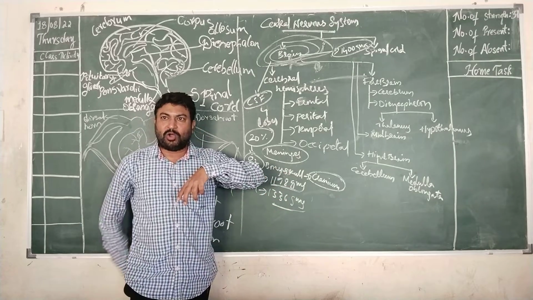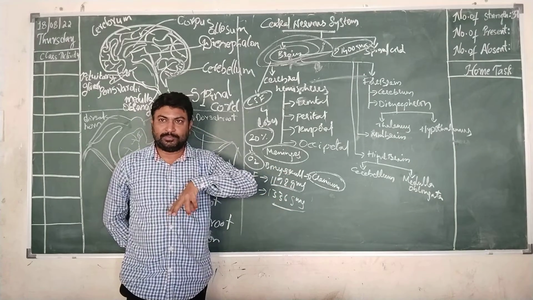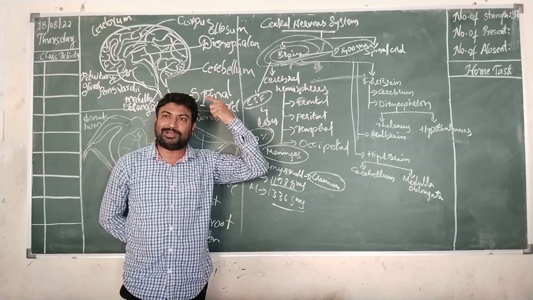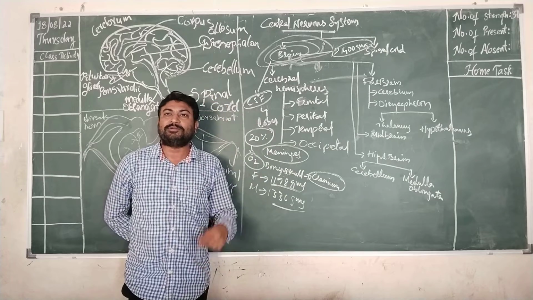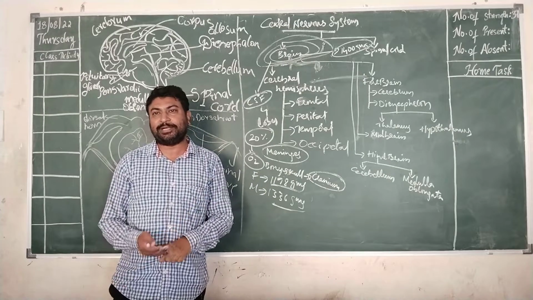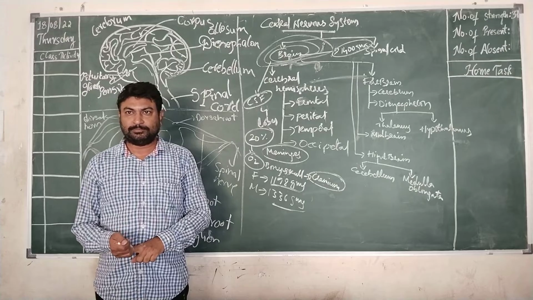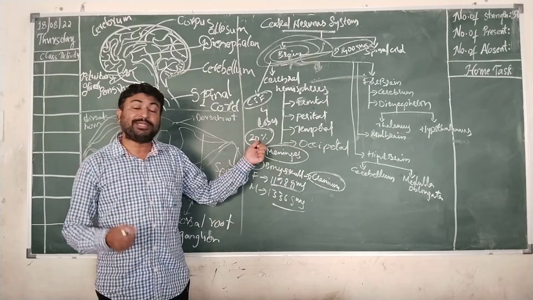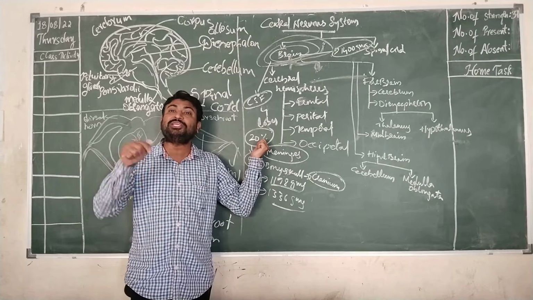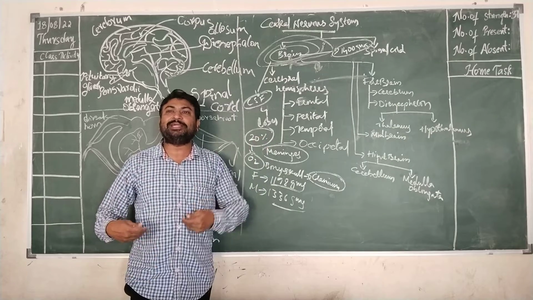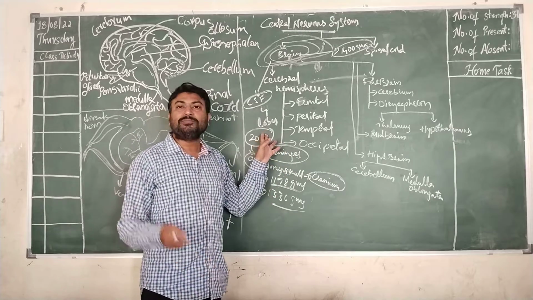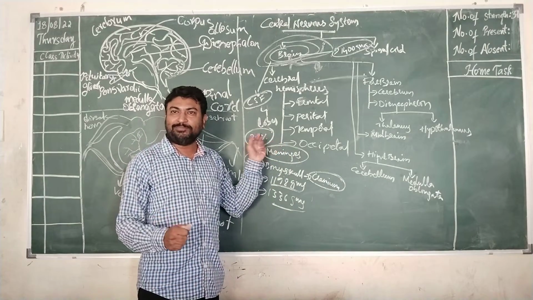Of the entire oxygen which is taken inside our body, 20% will be required by our brain alone. 20% of oxygen and 20% of energy which is produced by the body is required by the brain to work normally. Remaining 80% will be utilized by different parts of your body. So brain mainly works on the intake of oxygen. If your intake of oxygen is high, your brain works sharply.